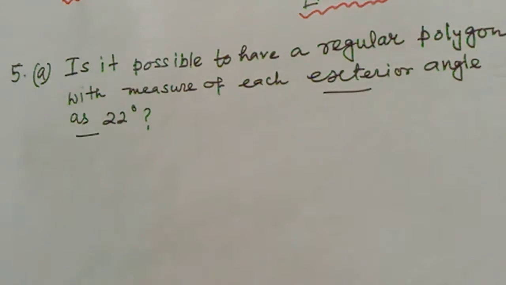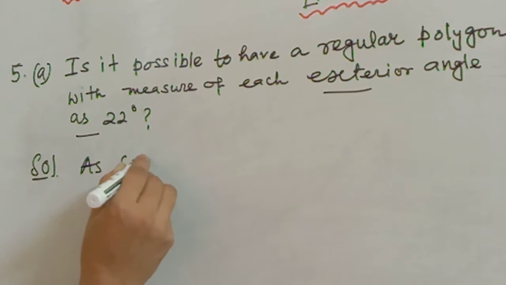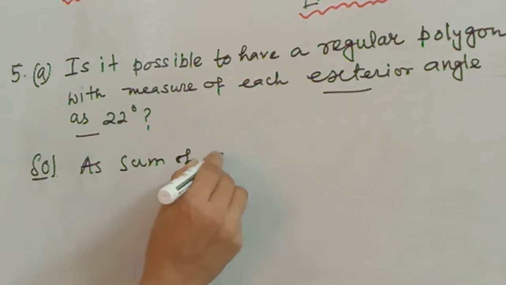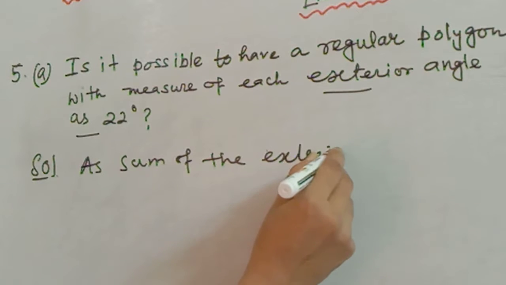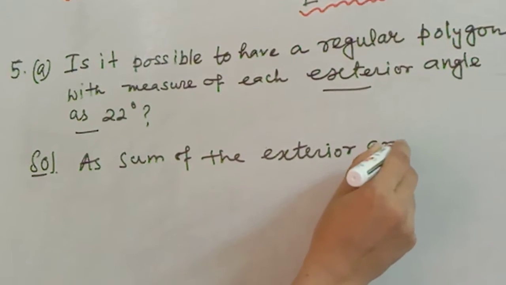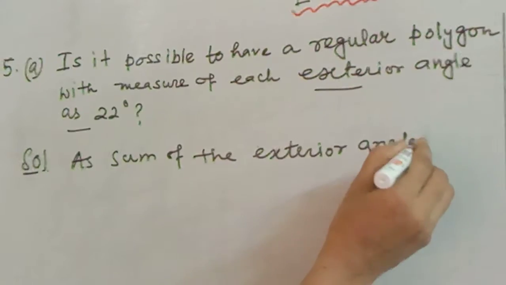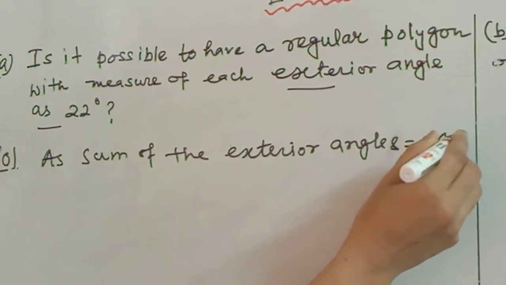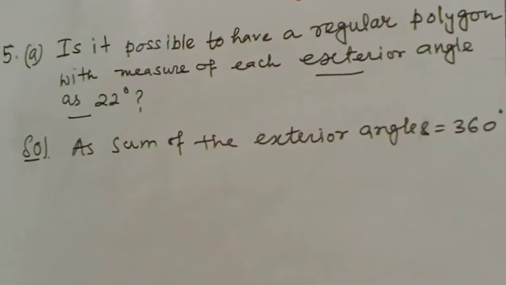You know that, starting from the solution, the sum of the exterior angles of a polygon is equal to 360 degrees.